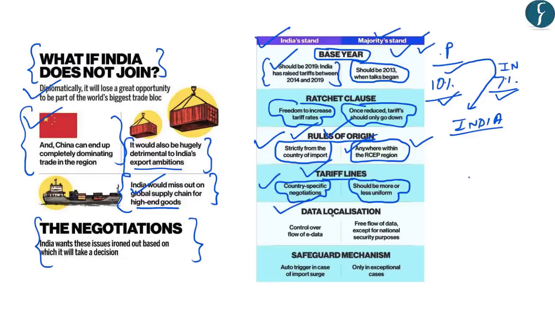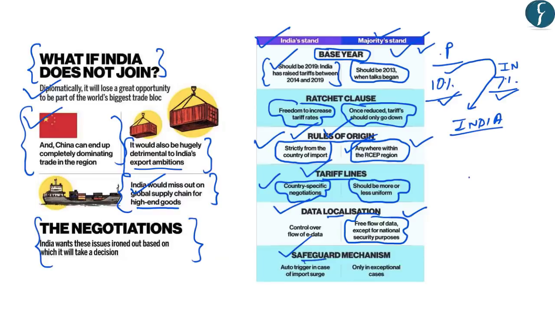Now the next issue is related to data localization, and we have covered this issue in one of the previous DNS videos. In this regard, India wants that all the multinational companies operating in India should store the data of its citizens in India only, and it should not be stored in any other country. However, other RCEP countries have said that there should be free flow of data except for national security purposes, which means that there should be free flow of data of people of different countries for economic purposes.